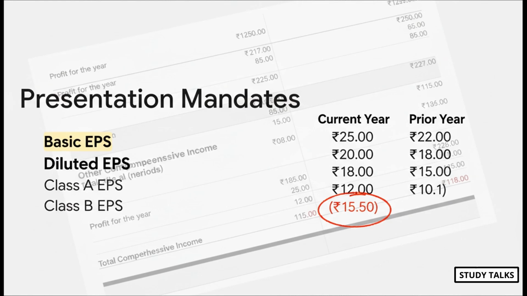Basic and diluted EPS have to be right there on the face of the statement of P&L, not buried in some note. If you have different types of shares, you need an EPS for each, and you show it for the current year and all comparative years with equal importance. And please remember this. Even if the company makes a loss, you must show the negative EPS, the loss per share. You can't just skip it.